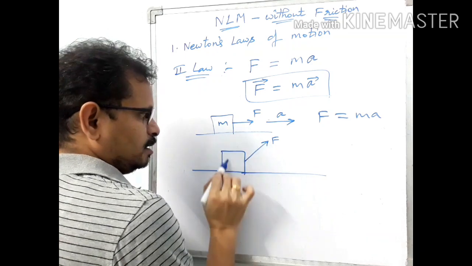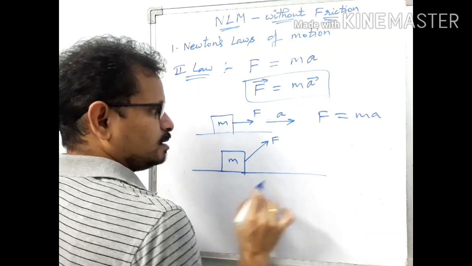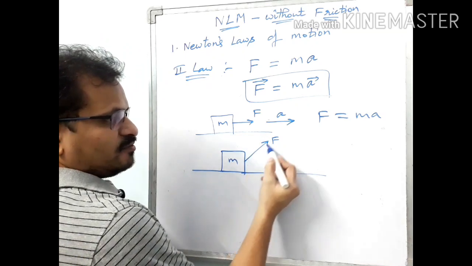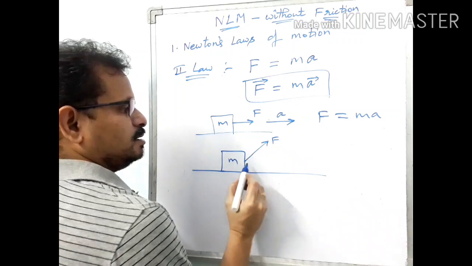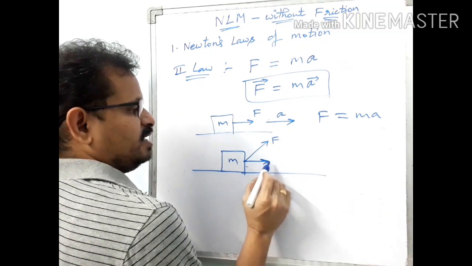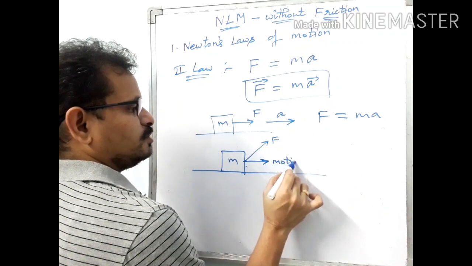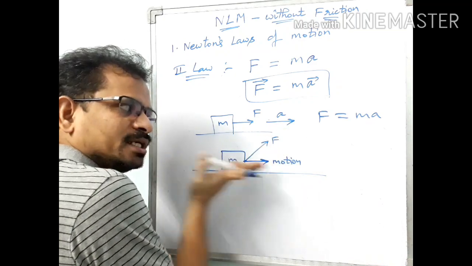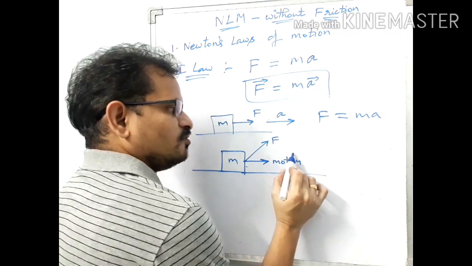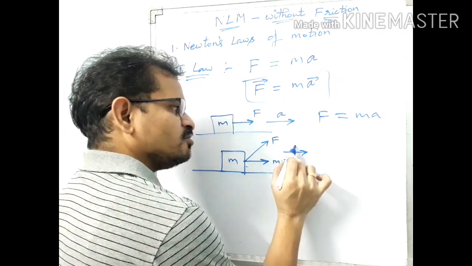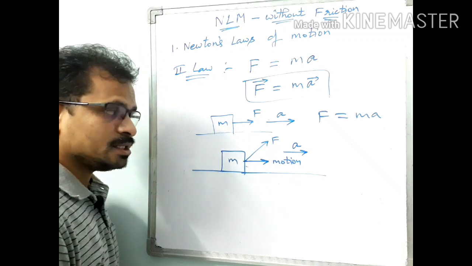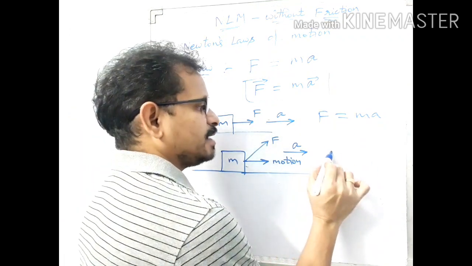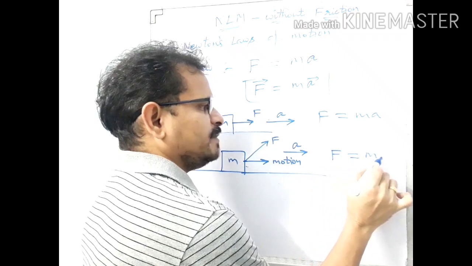Now here also we have taken the same block, and this body is tied by means of a rope and being pulled like this, and this body is moving in this direction on the floor. So what is the direction of force? In this direction. What is the direction of motion? In this direction. So what is the direction of acceleration? Along the direction of motion, no? So this is the direction of acceleration. Now can you apply Newton's second law here and say that F equal to ma?